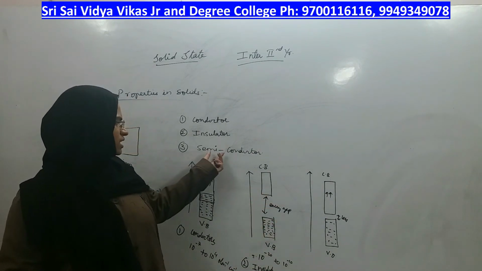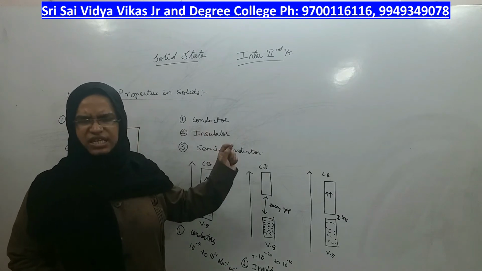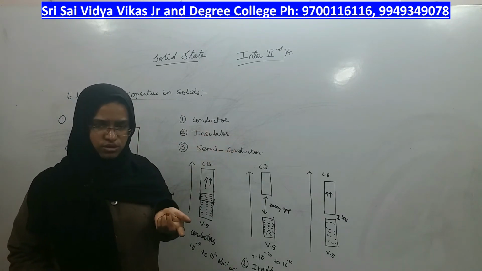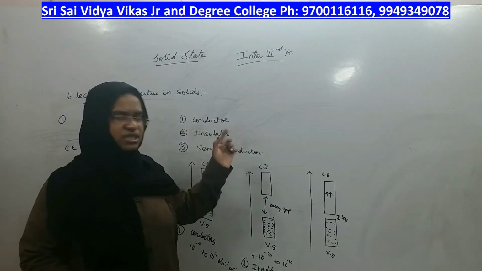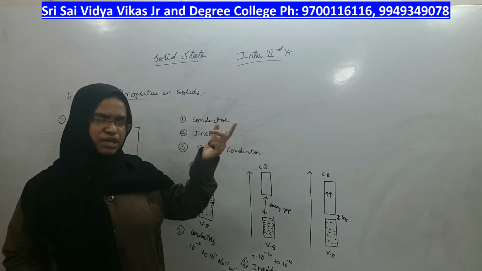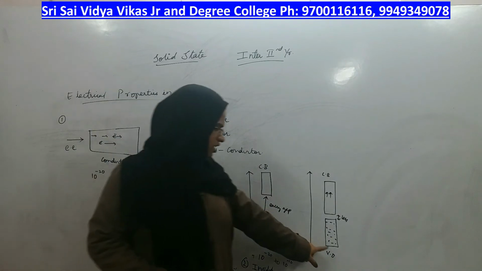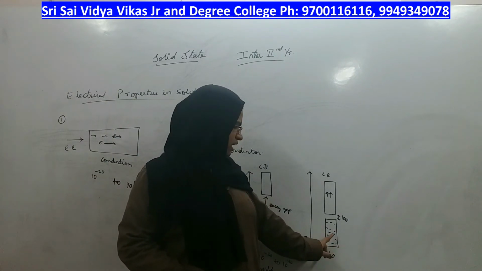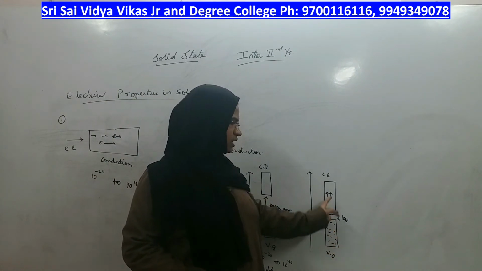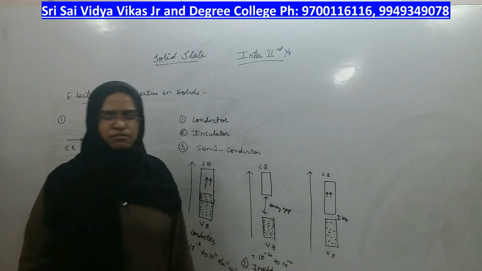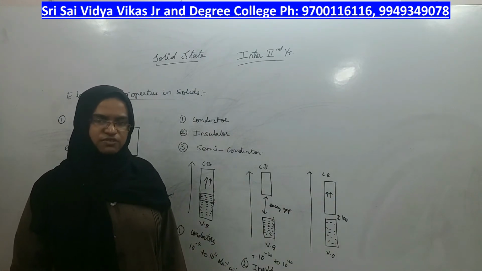Therefore, semiconductors will have very little conductance on their own. Its conductance can increase rapidly if you give an external push. In other words, if you give some energy, electrons from the valence band can jump into the conduction band by utilizing the external energy which we give.